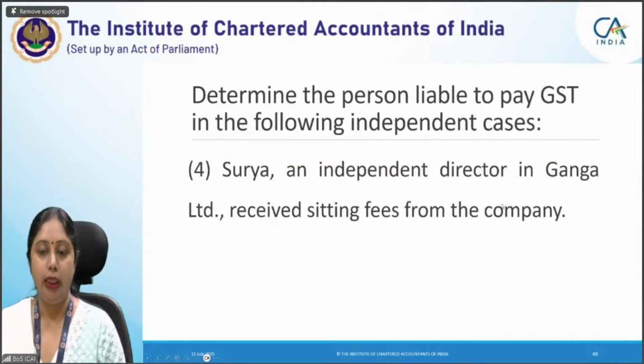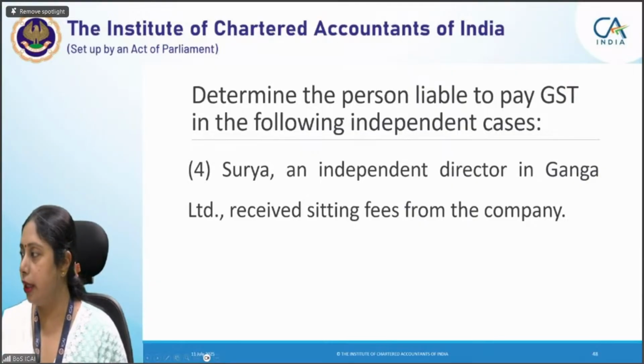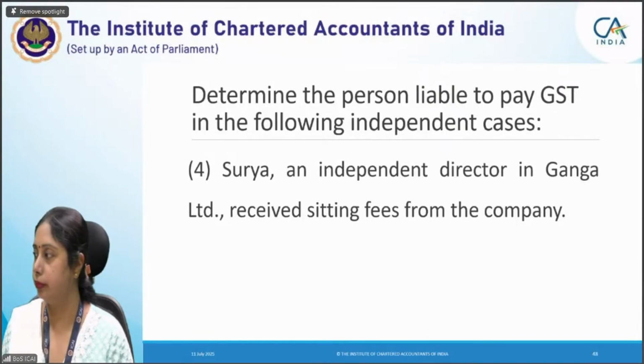Okay, next question. Surya, an independent director in Ganga Limited, received sitting fee from the company. Now, who is the person liable to pay tax here? Okay. Akshbanu Mansoori, you are right. Gurmeet, why have you mentioned this answer?